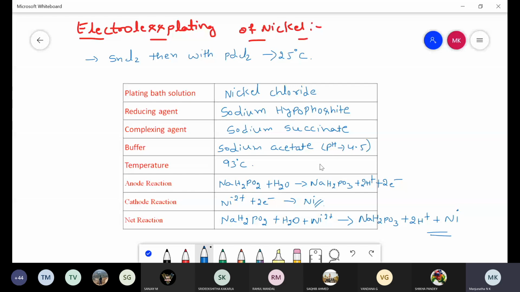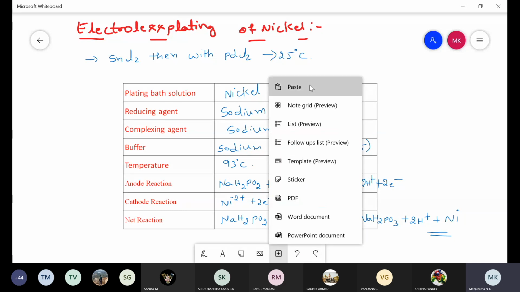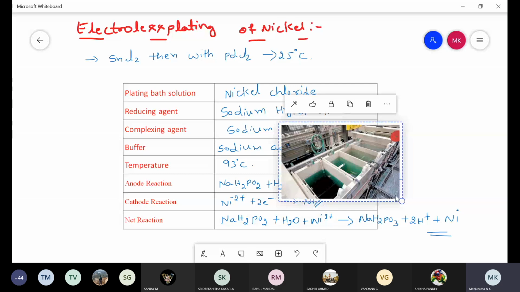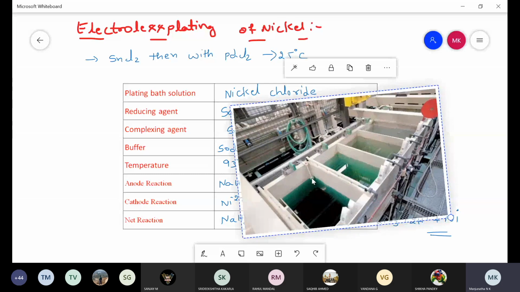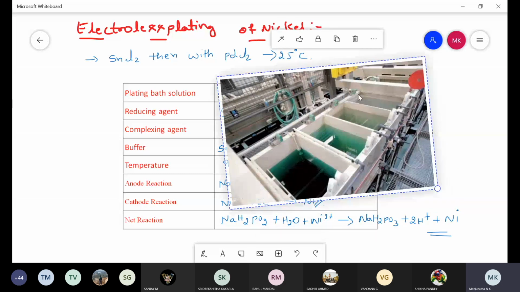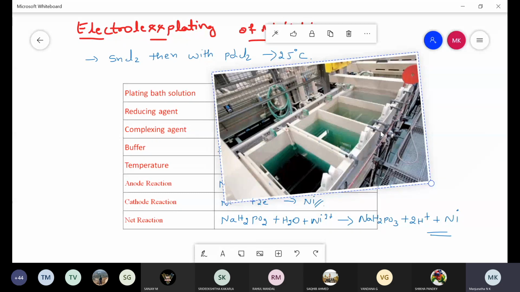Then you need to write these conditions with the reactions. One application of electroless plating of nickel is the nickel deposition inside water storage containers.